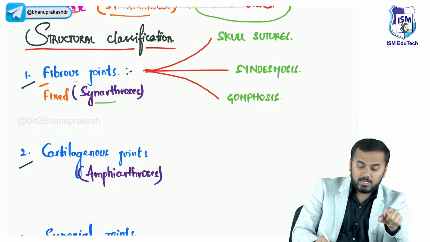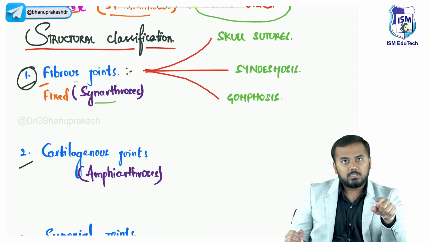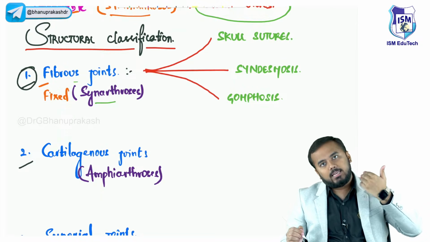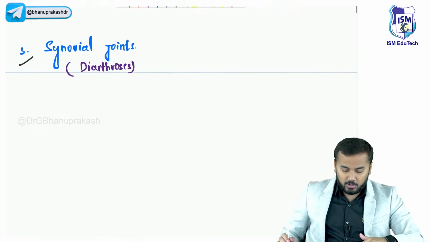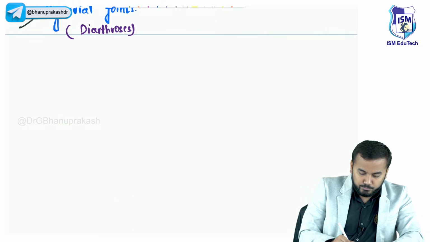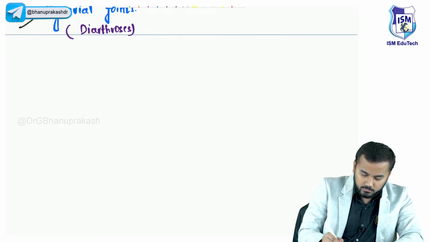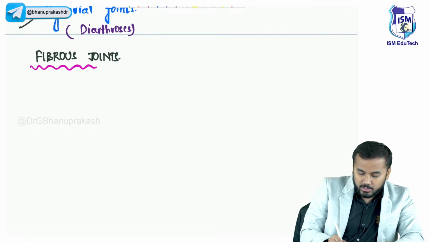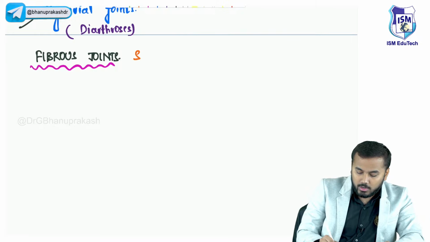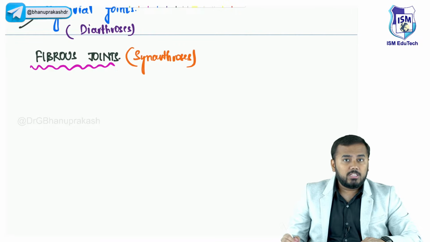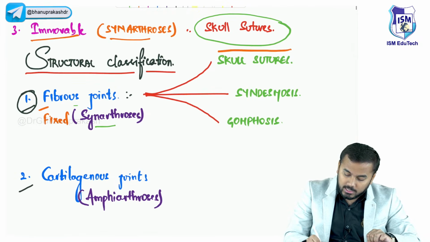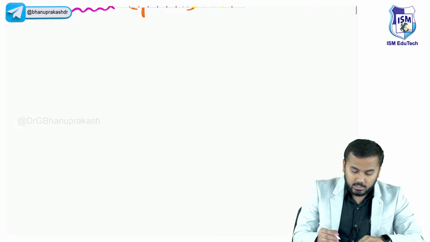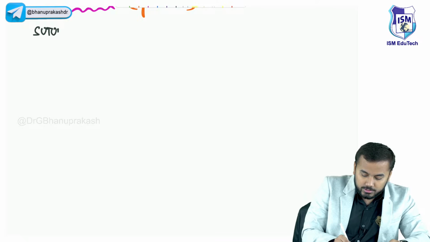First we shall discuss in detail these fibrous joints. After that we will discuss cartilaginous and then synovial joints. First our topic of discussion is fibrous joints. I'm writing here that fibrous joints are also called synarthroses. Now within this fibrous joint, the first thing we shall be discussing is skull sutures.